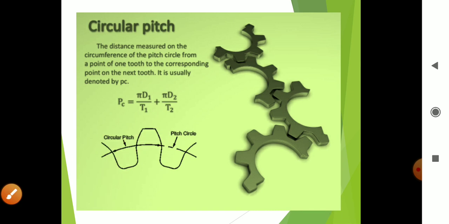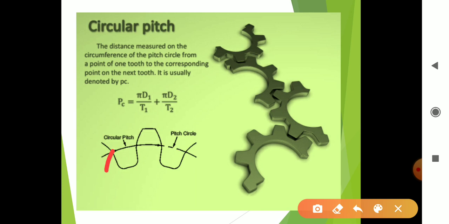Suppose this is one point, and this is the corresponding point of the next tooth. This distance is the circular pitch. So PC is equal to pi times d divided by t, where d is the diameter of the pitch circle and t is the number of teeth.